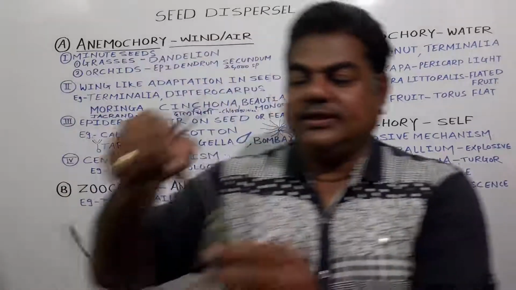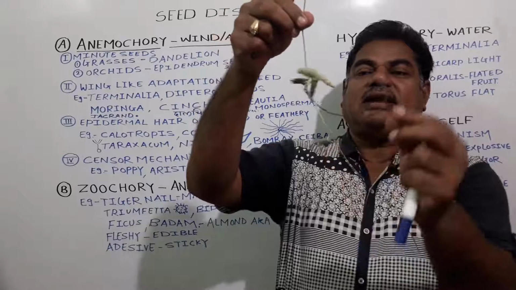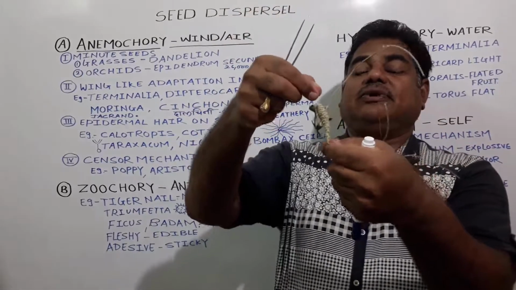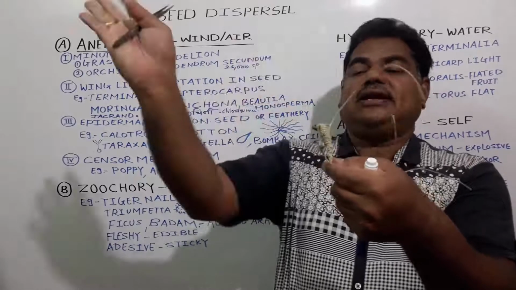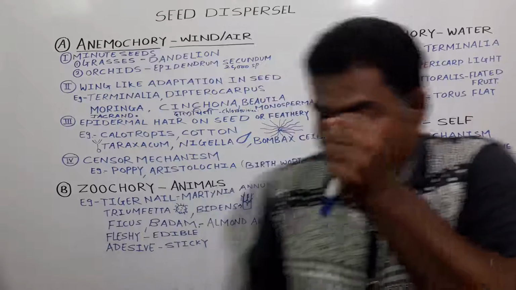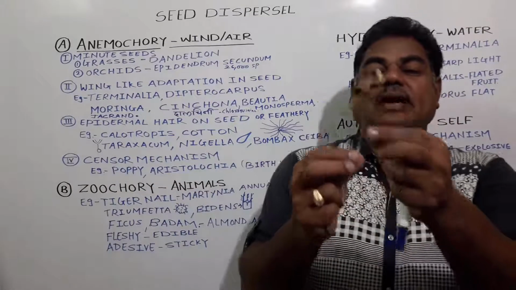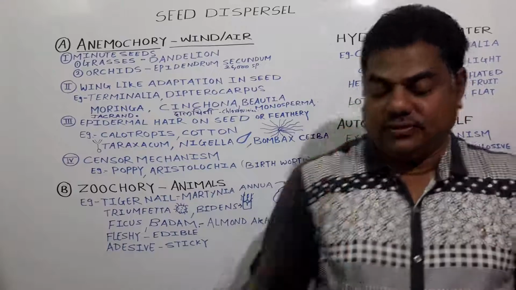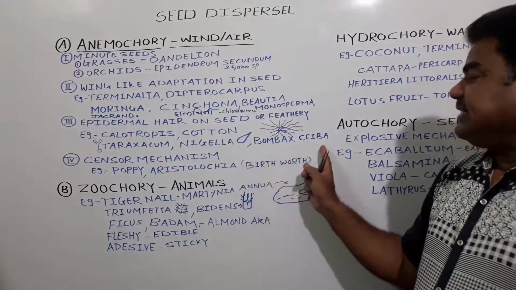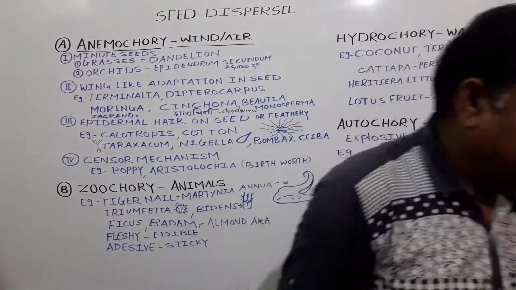These fruits are like this. See here, achene. The fruits are like this, and when they mature, we call it dehiscence, and then the seeds get liberated like this. After liberation, the seeds appear like this. This one is achene. Okay.